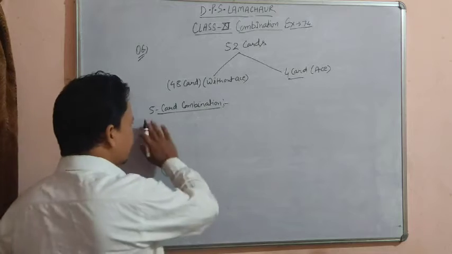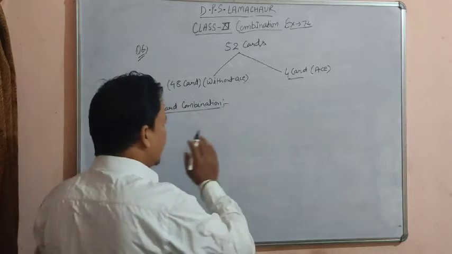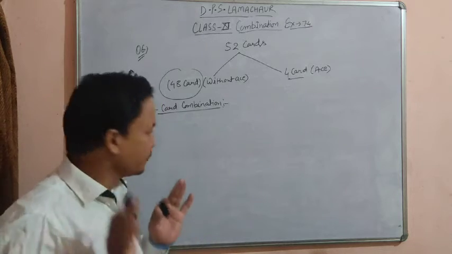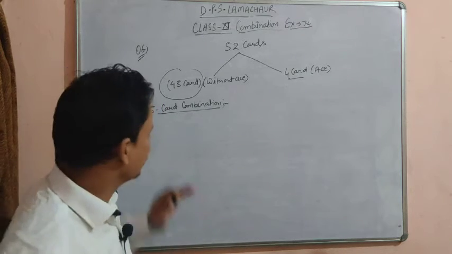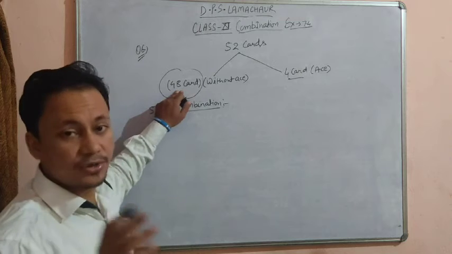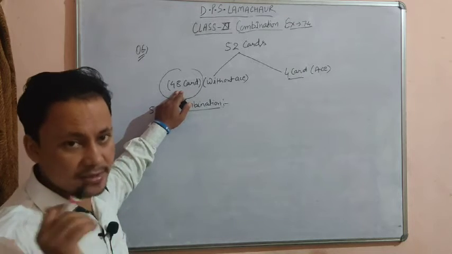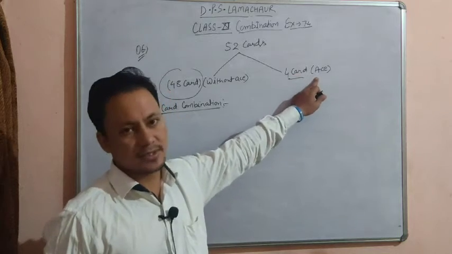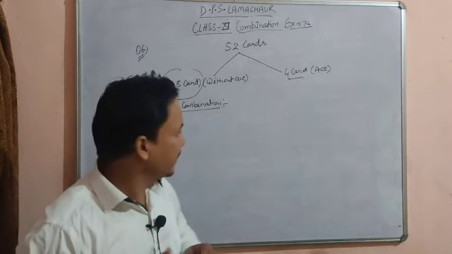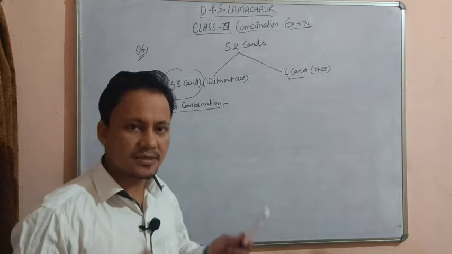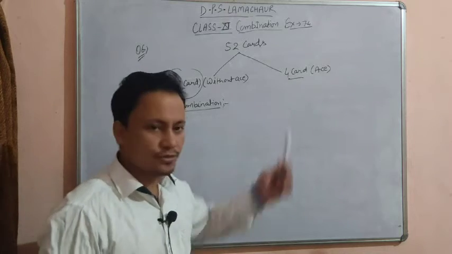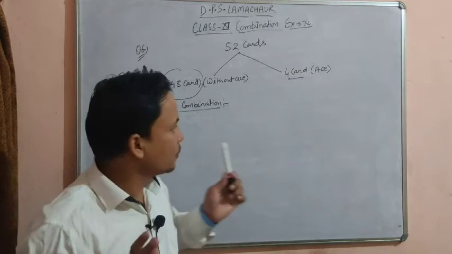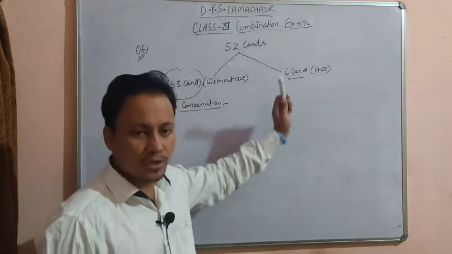So for the 5 card combination, we have to choose 4 cards from 48 cards. We have to choose 4 cards from the 48 cards which are without ace, and then one card we have to choose from the given 4 aces, because we have to make the 5 card combination in such a manner that one ace should be compulsory. एक एस उसमें होना ही होना चाहिए उस कॉम्बिनेशन में. तो वन एस विल बी सिलेक्टेड फ्रॉम 4 एस.